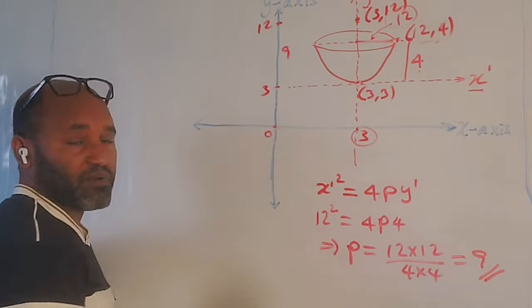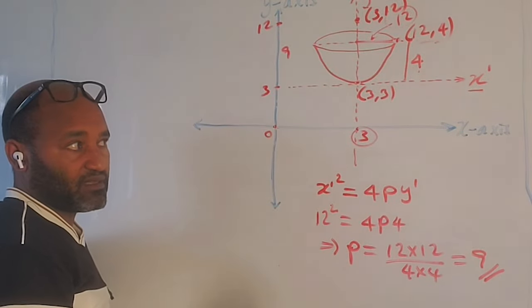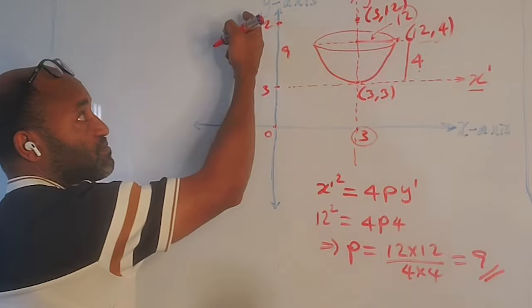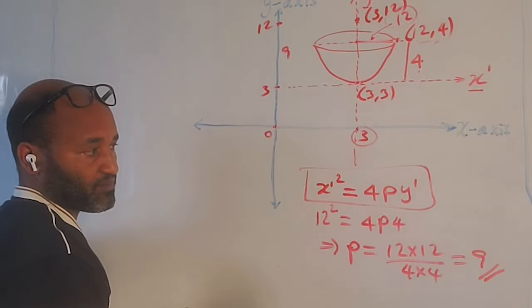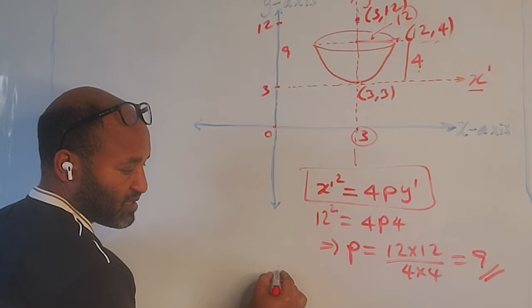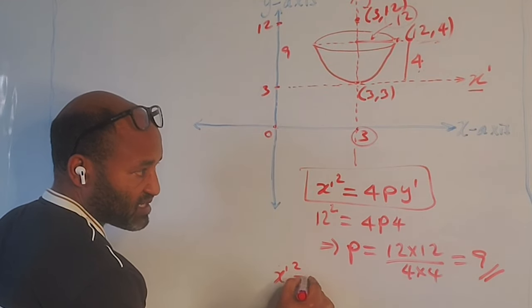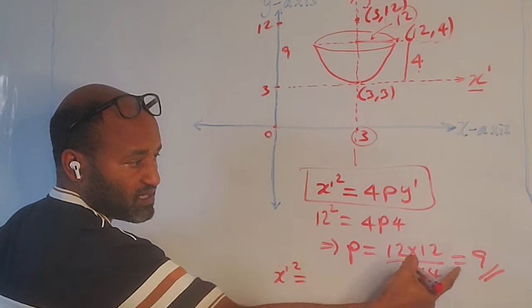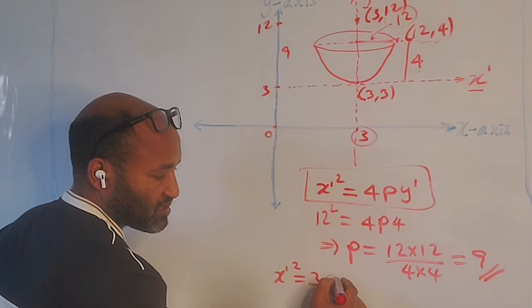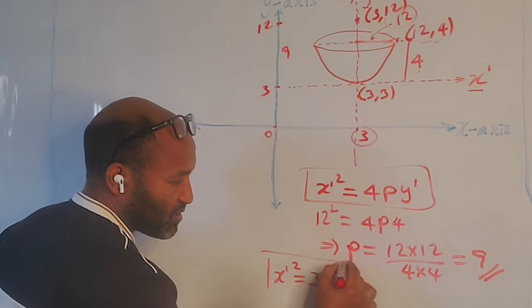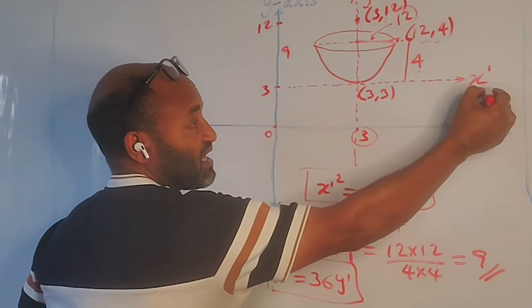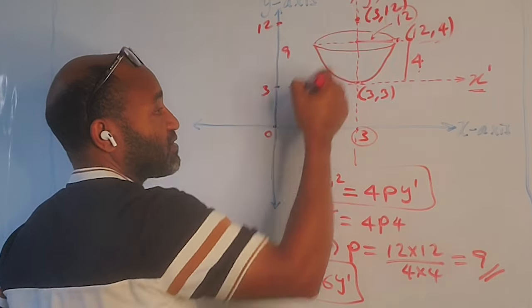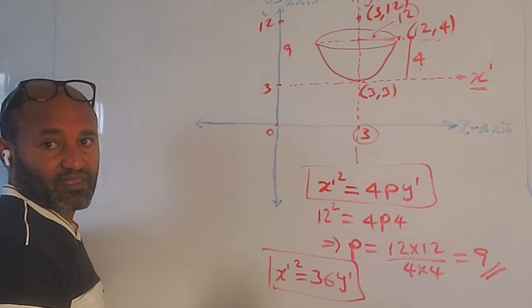Now we have finished the first part. B is the equation of the parabola with respect to the xy plane and with respect to the x prime, y prime coordinate system. First, what did we get in x prime, y prime? We found p. Therefore x prime squared is equal to 4 times 9, 36 y prime. This is the equation of the parabola with respect to the x prime, y prime coordinates.